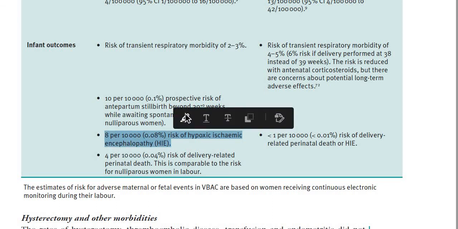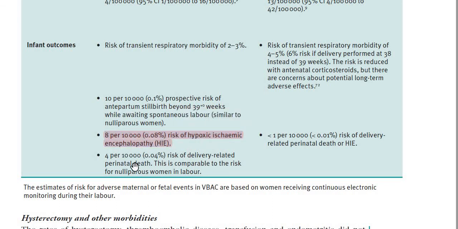Look at this one. The risk of hypoxic ischemic encephalopathy is 8 in 10,000. They like to ask you this question. It is higher in cases of normal spontaneous vaginal delivery. And the chance of hypoxic ischemic encephalopathy in elective repeat cesarean sections is less than 0.01%, like 1 per 10,000.